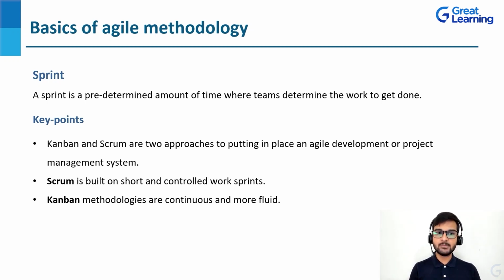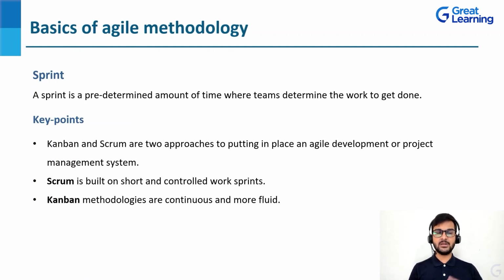As you can see in the key points, Kanban and Scrum are two approaches, or you can say two frameworks, for putting in place an agile development or project management system. When you talk about Scrum, it is built on short and controlled work sprints. Once one sprint is over, we'll have a sprint meeting and we'll move to the next sprint. But that's not how things work in the Kanban framework. Kanban methodologies are more continuous and more fluid.